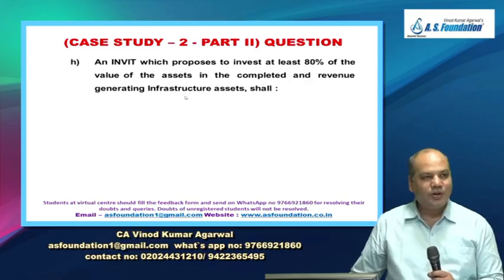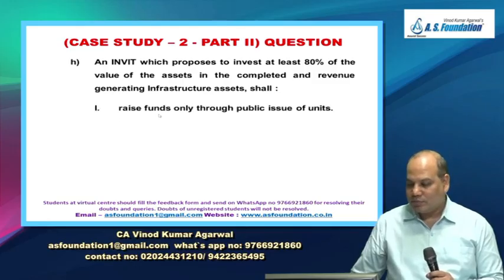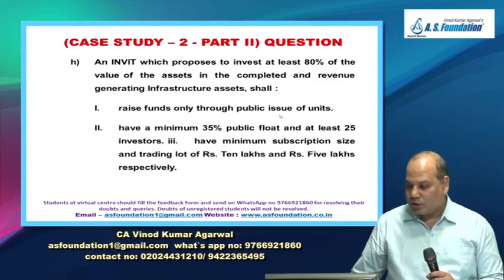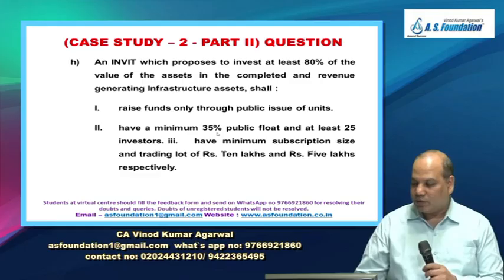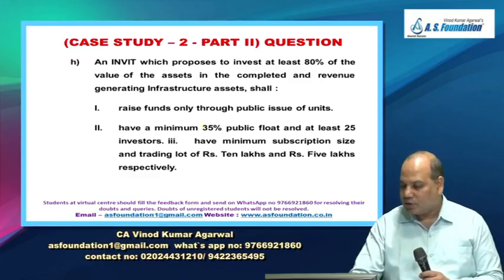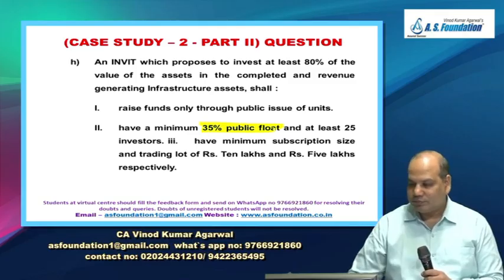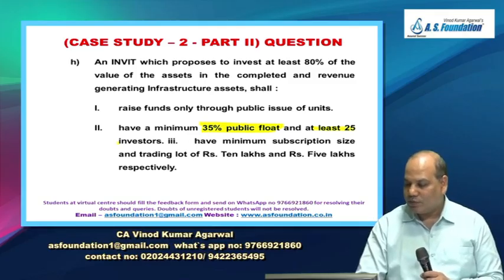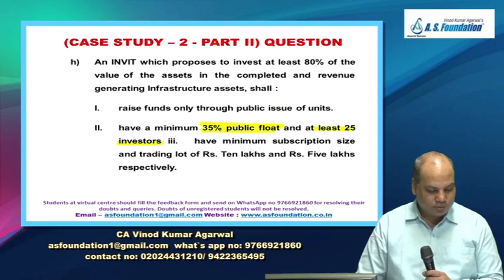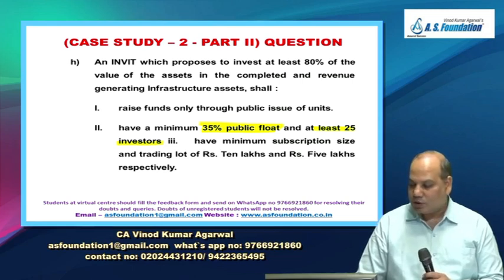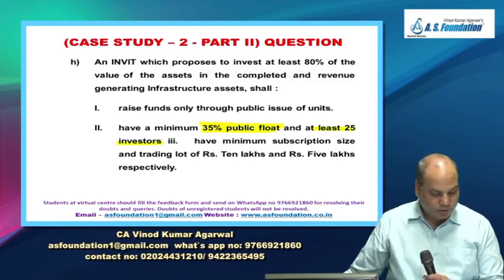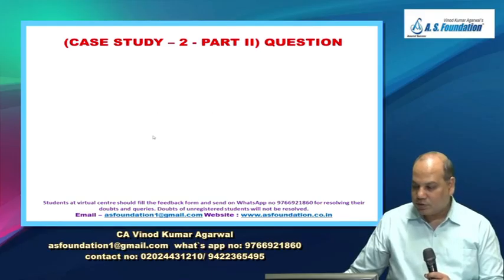An InvIT which proposes to invest at least 80% of the value of the asset in the completed and revenue generating infrastructure shall raise funds only through public issue of unit, have a minimum 35% public float. Is it 35% in your book or 25? And shall have at least 25 investors. How many investors are written in your notes? 20 investors. Have minimum subscription size and trading lot of rupees 10 lakh and rupees 5 lakh respectively. Is this right? What is wrong here? 35% should be 25% and 20 investors.